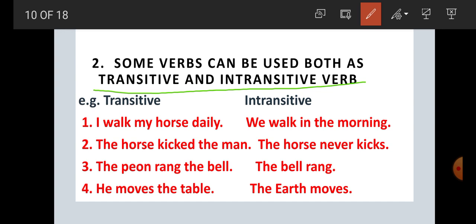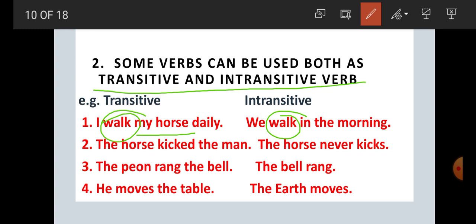For example, I walk my horse daily. Here walk is transitive because my horse is the object. We walk in the morning. Here walk is what, student? Intransitive, because there is no object in the sentence.